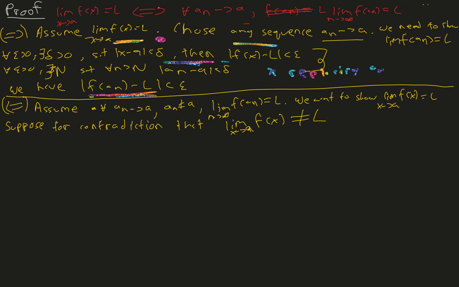So hopefully, since you're assuming the negation, something strange happens. This means we'll negate the definition of it being convergent to L. Since it's not convergent to L, we'll negate the definition.